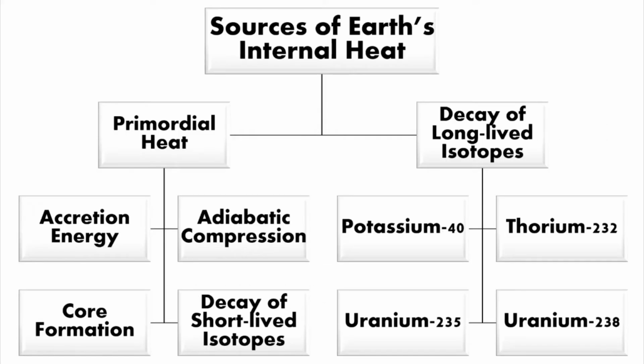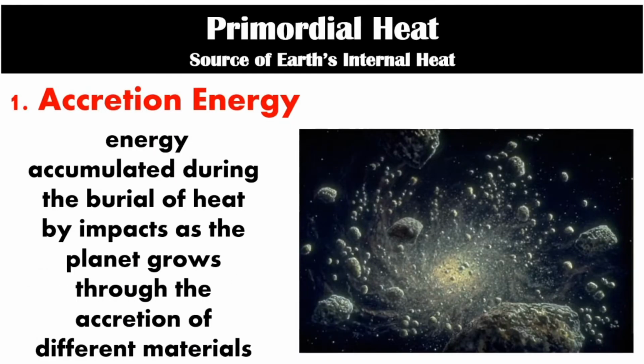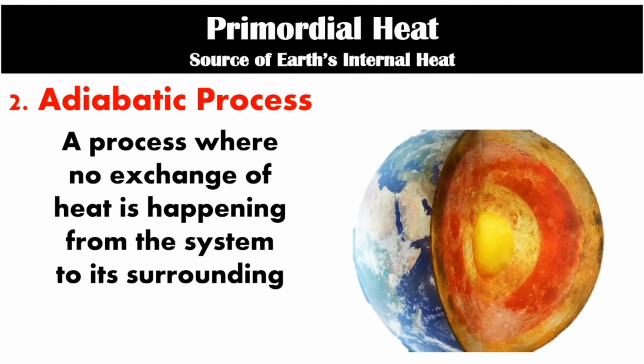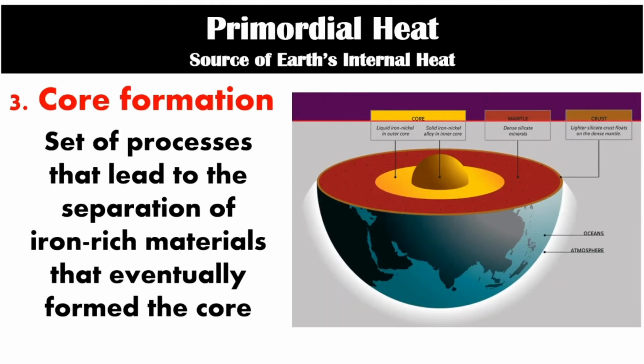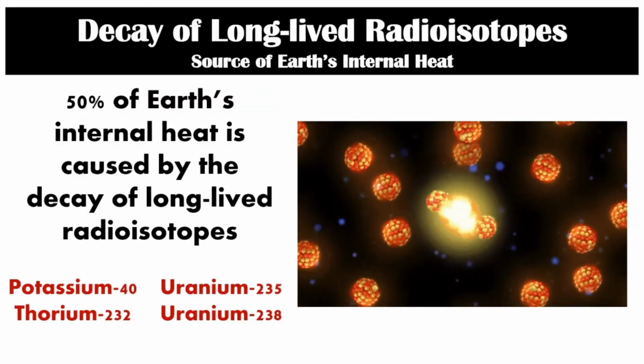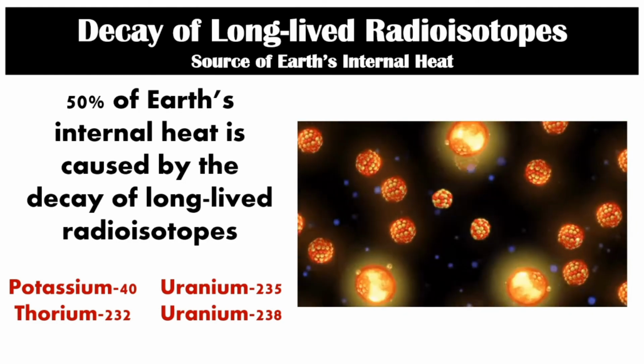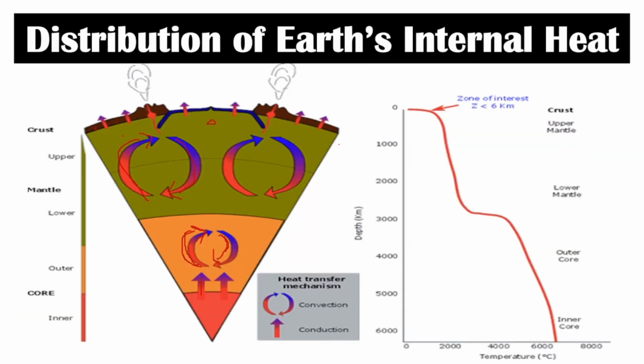So, there are 2 sources of Earth's internal heat. First is the primordial heat, and second is the decay of long-lived isotopes. Primordial heat is composed of accretion energy, adiabatic process, core formation, and lastly, decay of short-lived isotopes. So now, let's proceed to the decay of long-lived radioisotopes. This illustration is the distribution of Earth's internal heat.